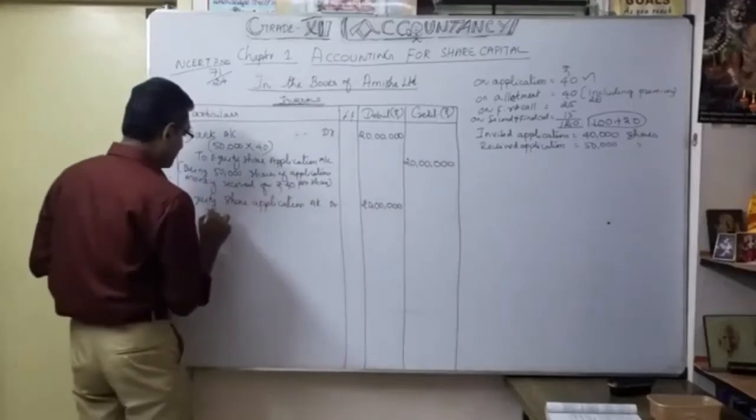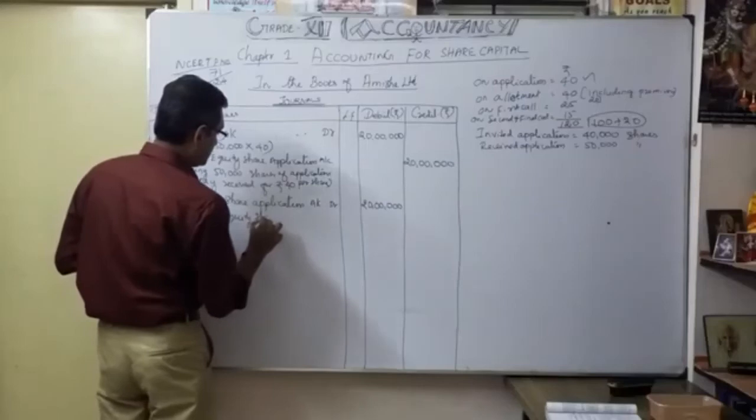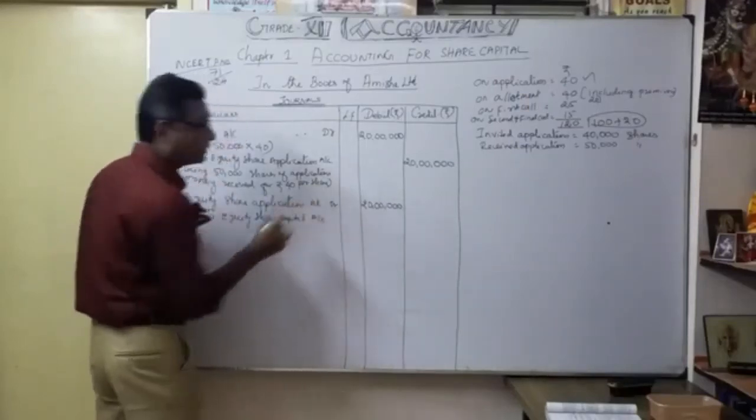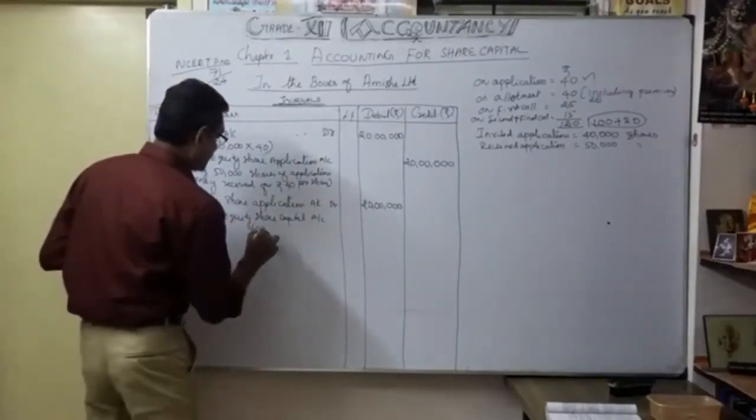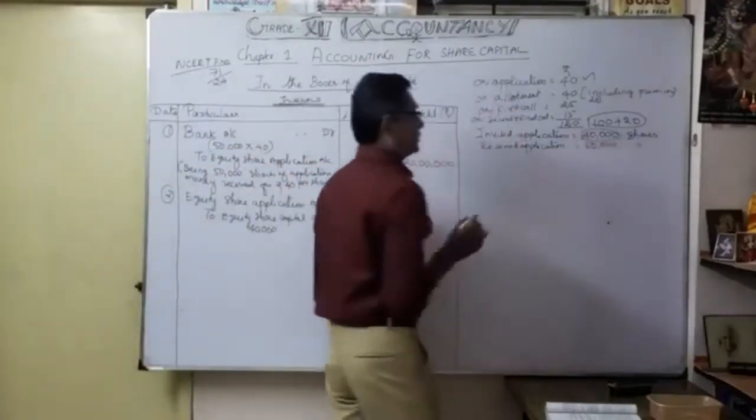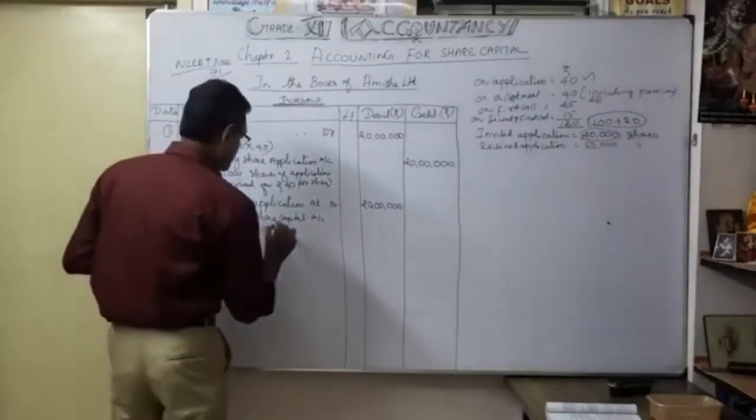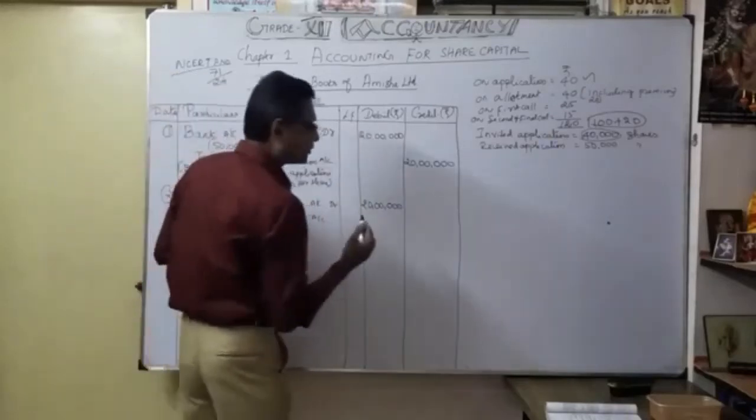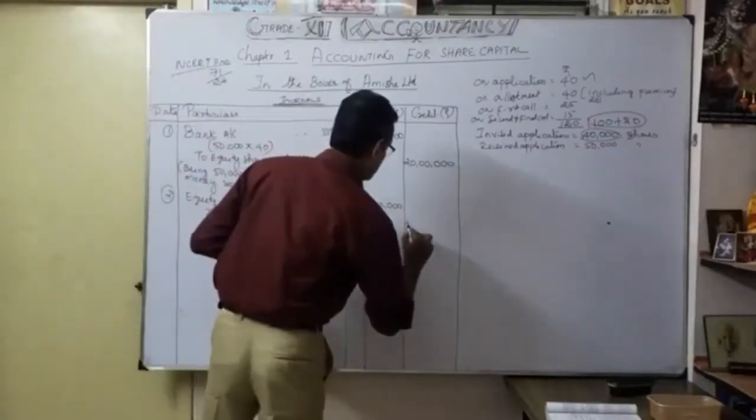Okay, to equity share capital account, how much? So for that you want to mention in the bracket. So 40,000 only you are going to consider, isn't it? That's what they actually invited from the public. Okay, so 40,000 into 40 rupees as application. So how much are you going to transfer to share capital account? So 40,000 into 40 comes to 16 lakhs.